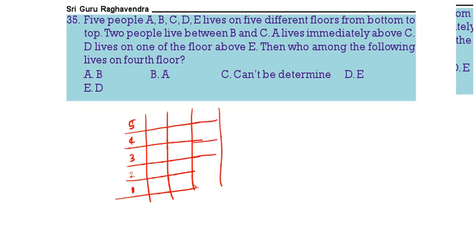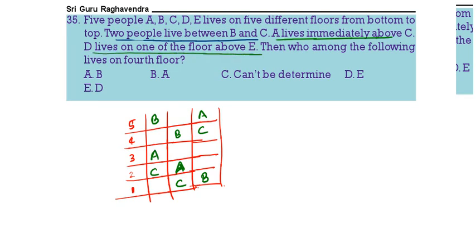Now see how many possibilities we can take. There are 2 people between B and C. So we can take B, 2 gaps, C. Or we can take B here, 2 gaps, C. A is living immediately above C. D is living above E. Then who is living on the 4th floor? So we are having so many options. So the answer is cannot be determined.